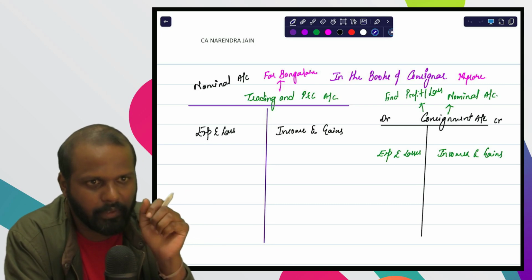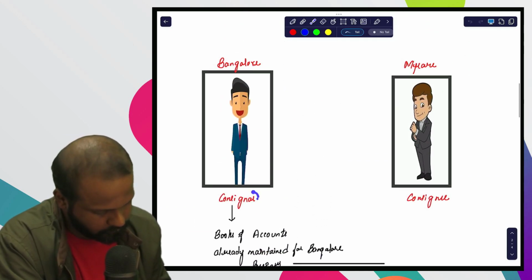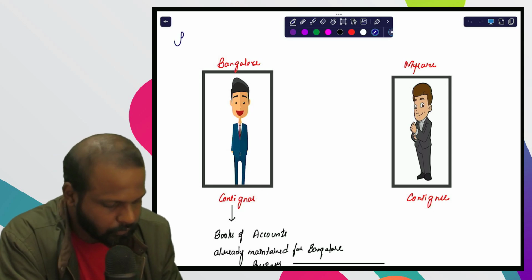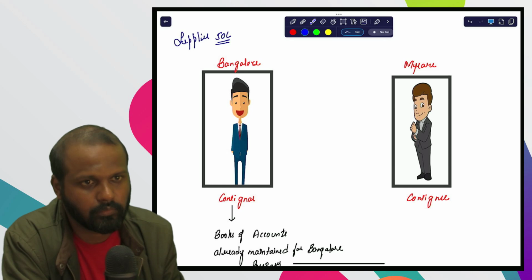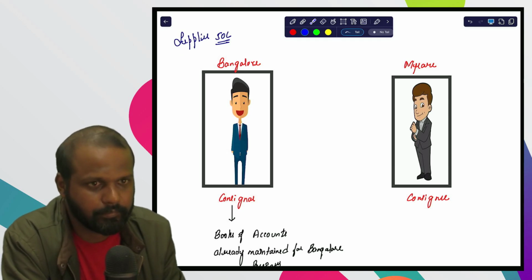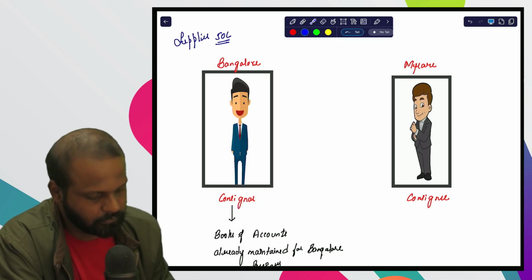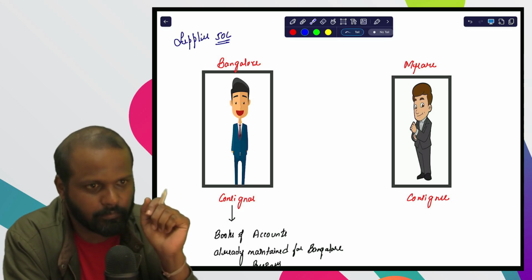Let us take one example. Consignor has purchased some goods. Assume that consignor has purchased some 50 lakh rupees of goods from the supplier of the goods. So whatever the goods the consignor has purchased, it's an expense for consignor. Goods purchased is an expense.